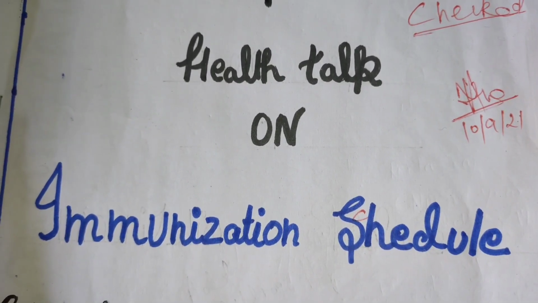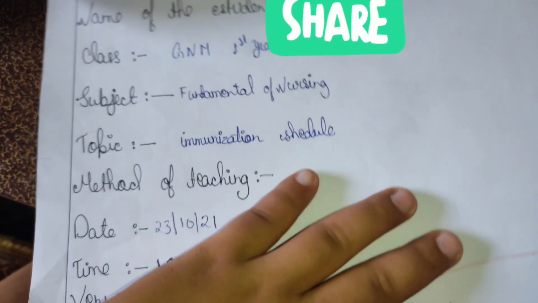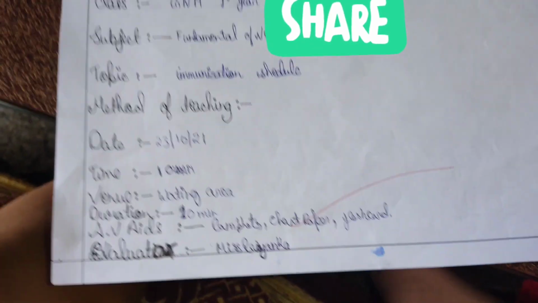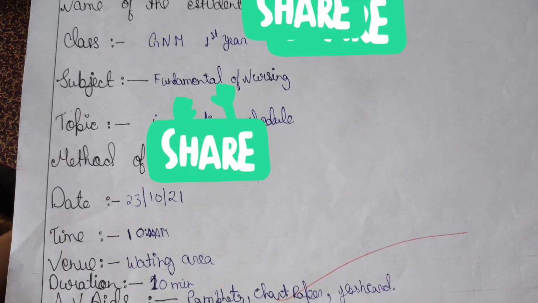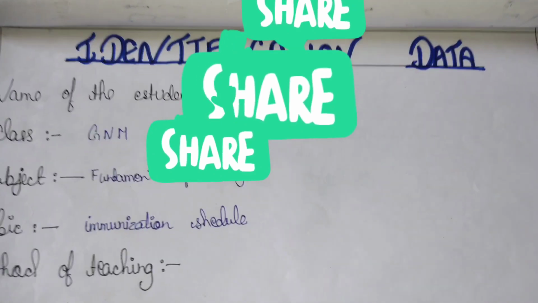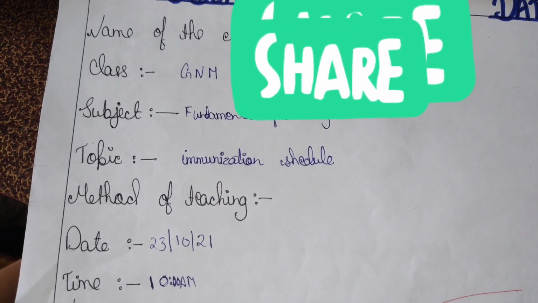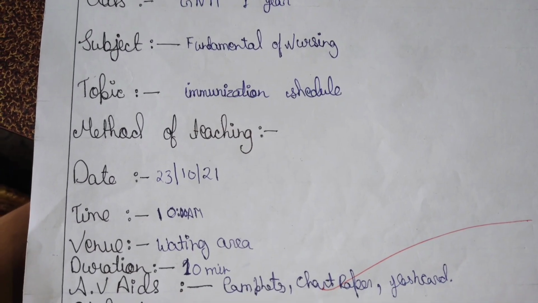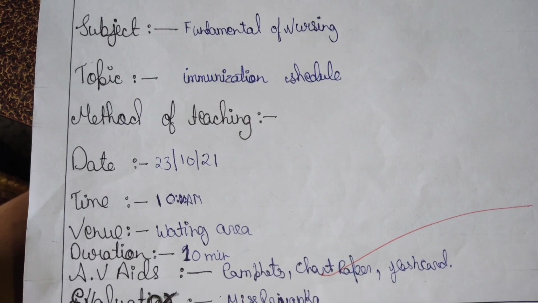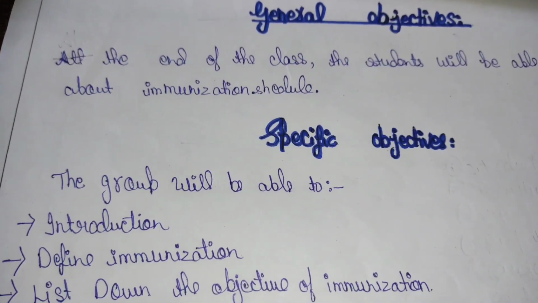This video is for the GNM first year students: a health talk on immunization schedule. So first comes the identification data, in which the name of the student, class, subject, topic, method of teaching, date, time, venue, duration, AV aids and evaluator name come. You will write your own identification data.